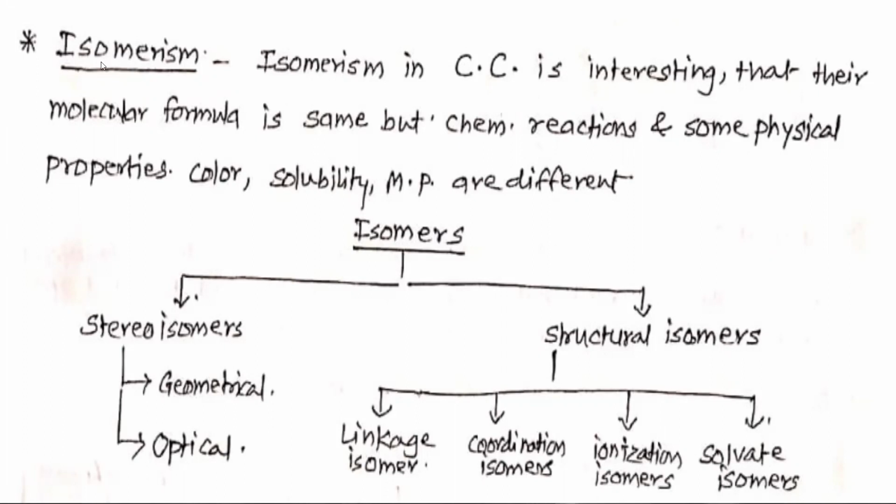Structural isomers are further classified into linkage isomers, coordination isomers, ionization isomers, and solvate isomers. So let us see these isomers in coordination compounds.